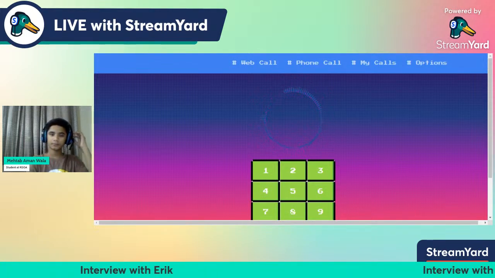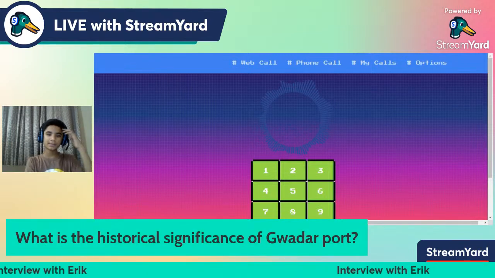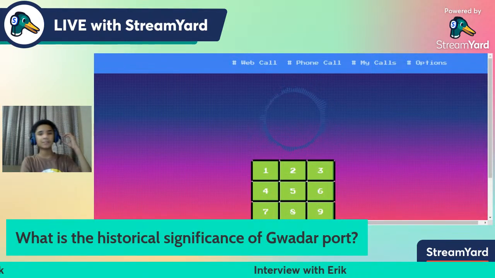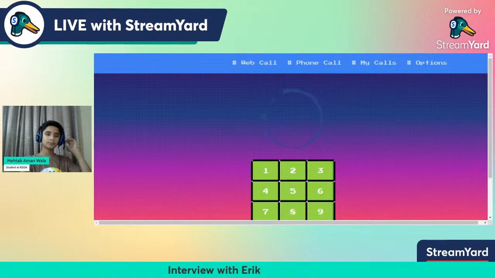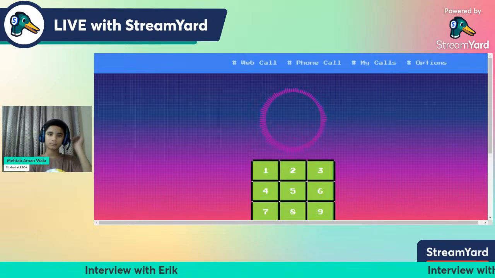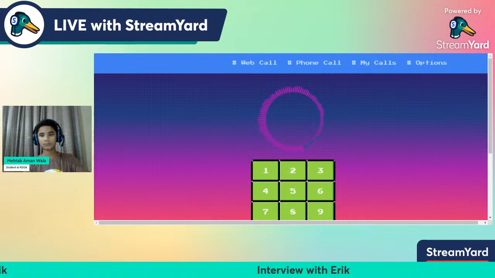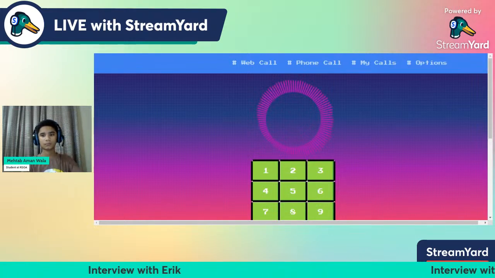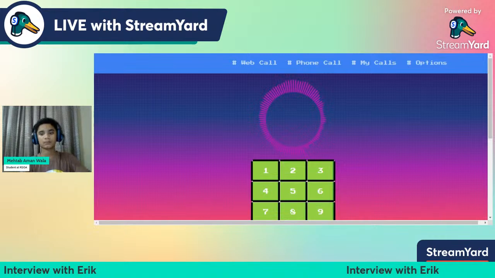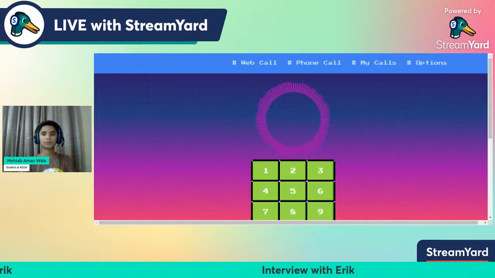Okay, so now explain to me what is the historical significance of Gwadar Point? Kabadarpur, located near the coast of Sindh, has historical significance due to the following reasons. 1. Ancient settlements. The area has been associated with ancient civilizations including the Indus Valley Civilization, which thrived in the region and contributed to early urban development.